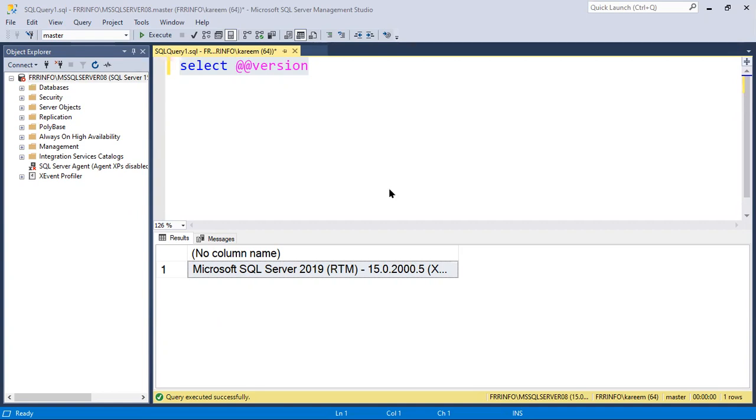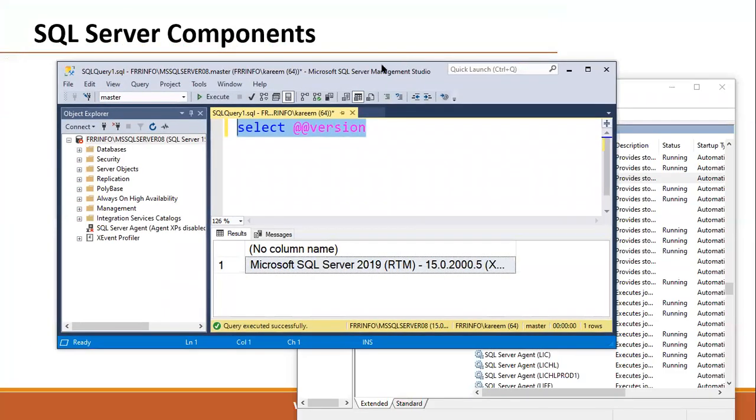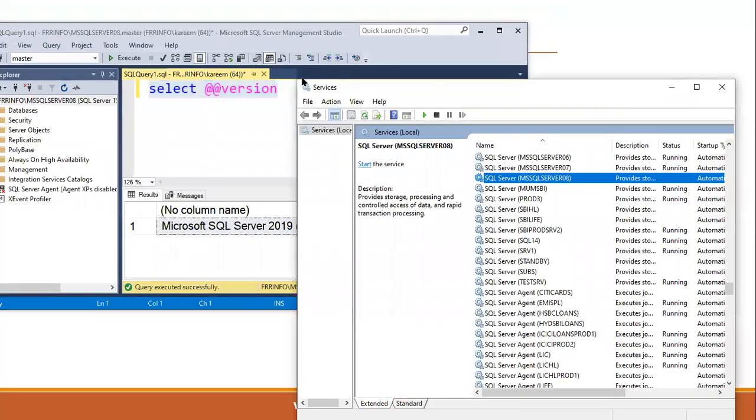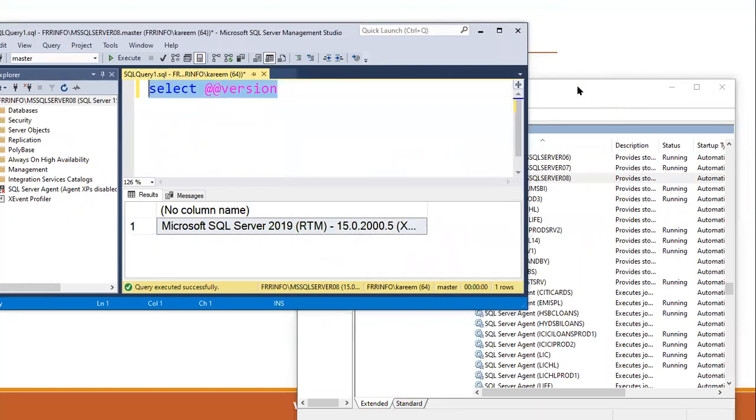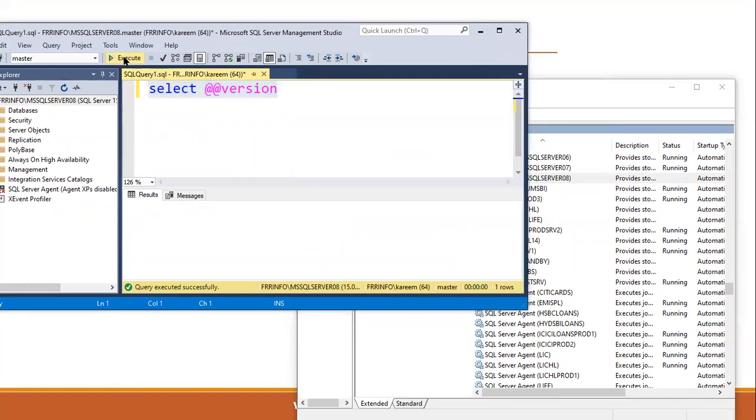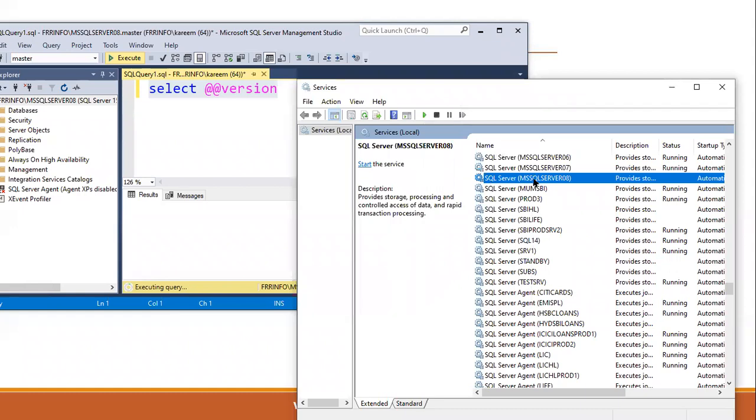Why? Because in the background the SQL Server service is not running. Remember, as we have already seen, whenever we type a command and click the execute button, immediately SSMS will submit the command to the respective service. See here, if I click execute, it says executing query. Actually, it is not executing; it is trying to submit the command to this service, but the service is not running. After some time, it throws an error.